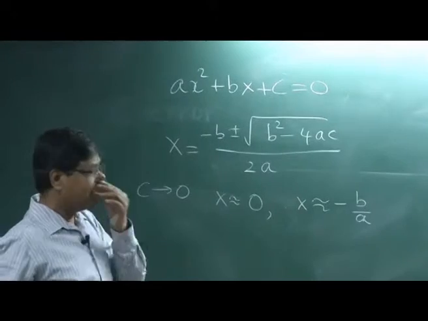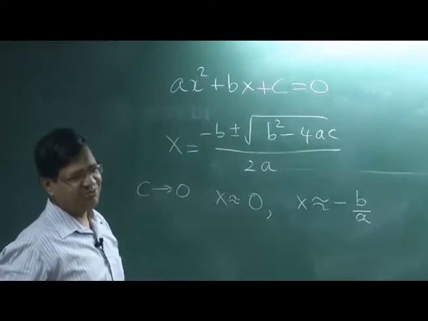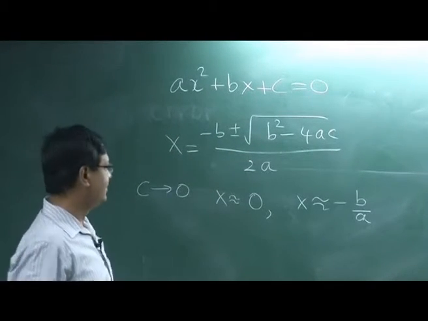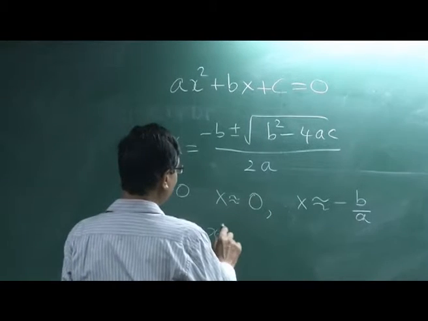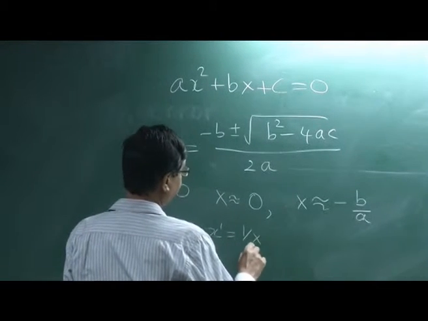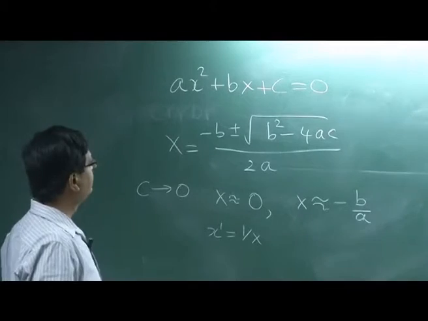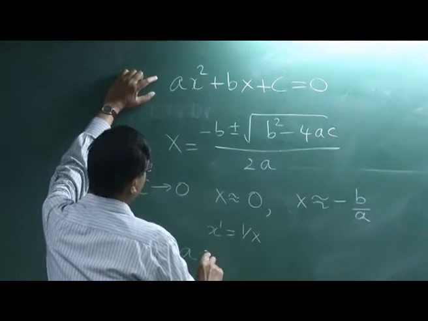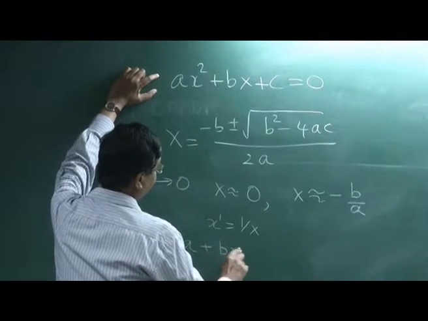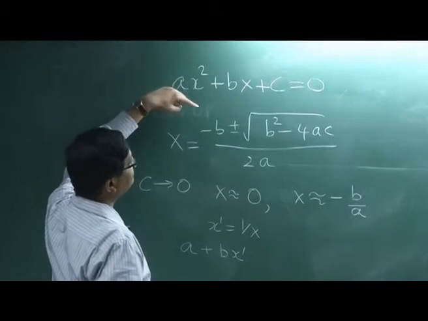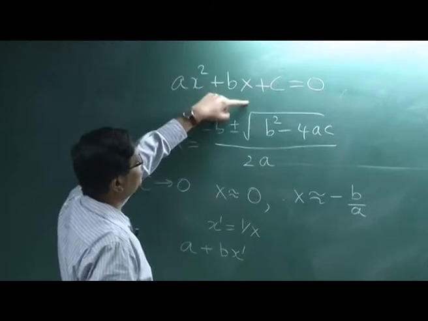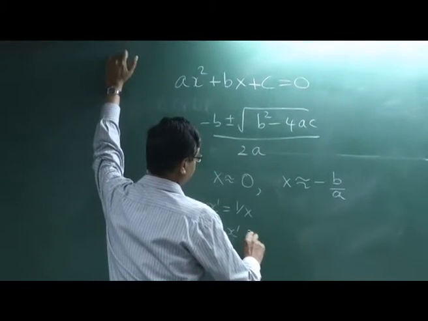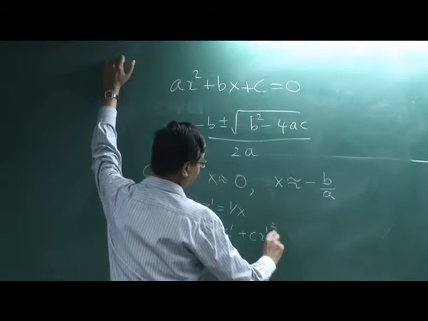Okay. Well, somebody says I do not want to solve this equation, I want to rewrite it in some different way. So, let us call it x prime equal to 1 by x. So, what is the equation for x prime? It is going to be a plus b x prime, plus c x prime squared is 0.